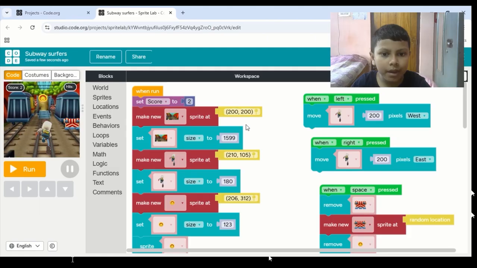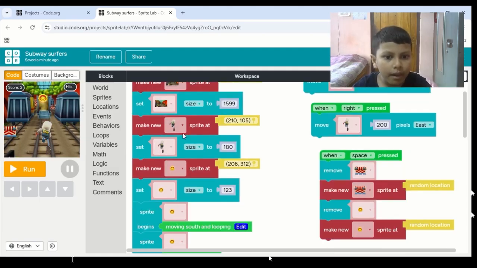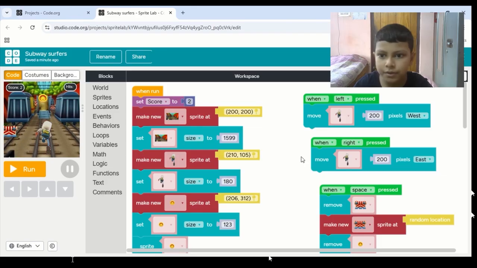Make new sprite at a location over here. So this whole thing is a sprite, and I have set this sprite size, and I have also made this boy a sprite which can move over here.